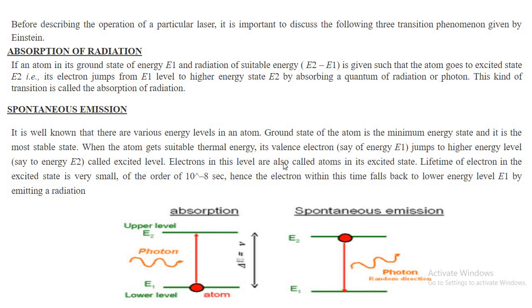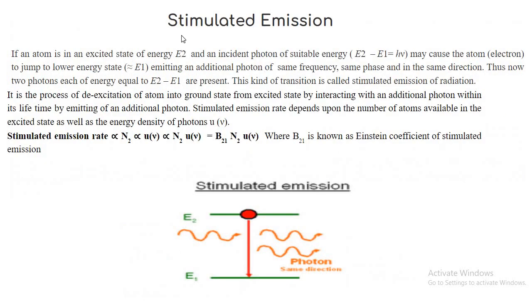Now Einstein thought about another type of emission, which is known as stimulated emission. In the case of stimulated emission, the electron will absorb the energy and transit from ground state to excited state. When it is somewhere in the process of transiting from ground state to excited state, it will absorb some additional energy.